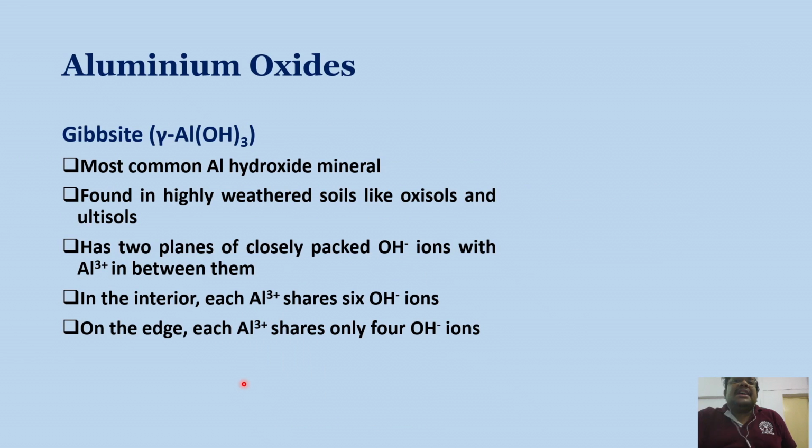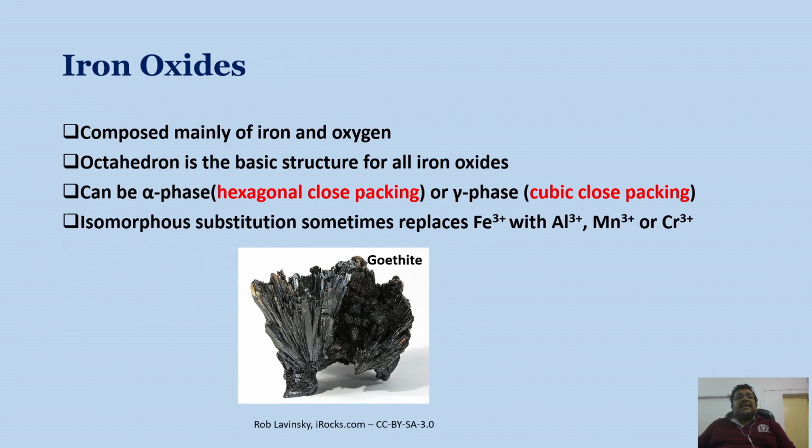So this is the gibbsite formula. It is the most common aluminum hydroxide mineral, and it is found in highly weathered soils like oxisols and ultisols. It has two planes of closely packed hydroxyl ions with aluminum in between them. In the interior, each aluminum ion shares 6 hydroxyl ions, and on the edge, each aluminum shares only 4 hydroxyl ions. So this is the structure of gibbsite.